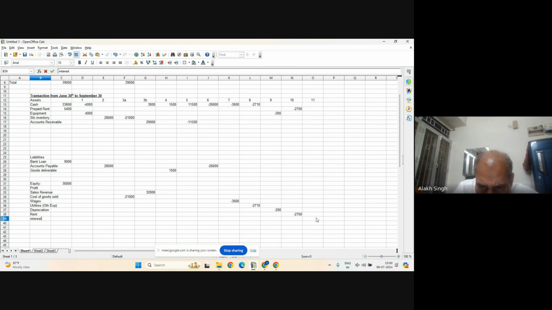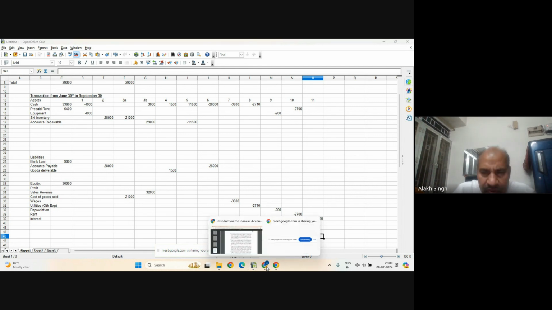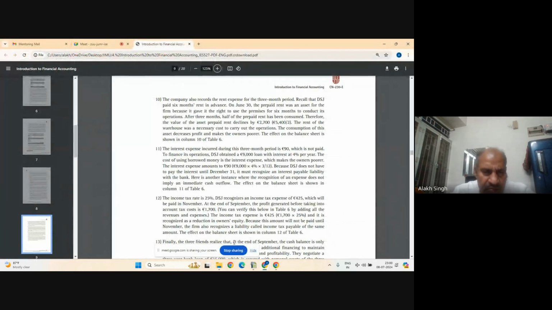So is this positive or negative? It will reduce profit, so it will be negative. Nothing to worry about, just clear it. Now, what will happen on the other side? Is there something more? Has it been paid or not? The interest expense incurred during the 3 months is 90, which is not paid.